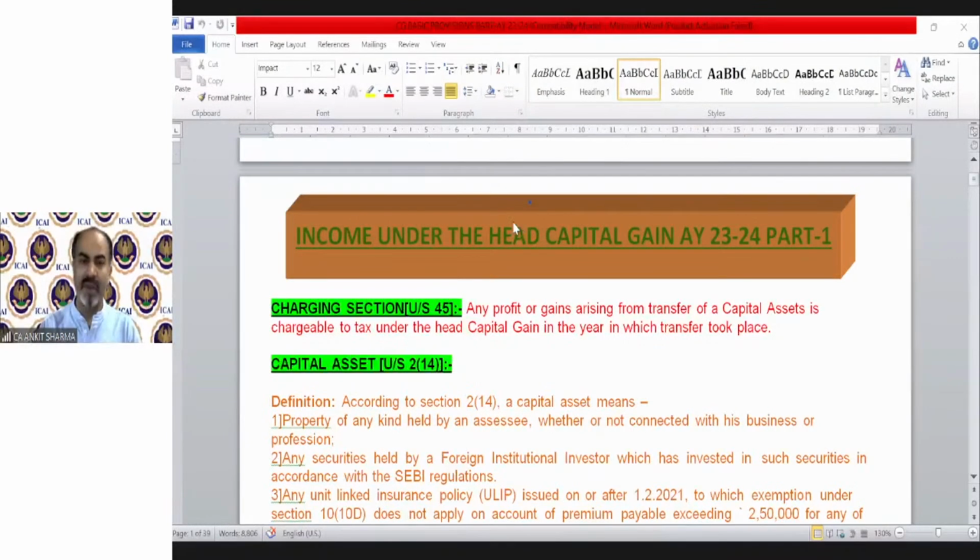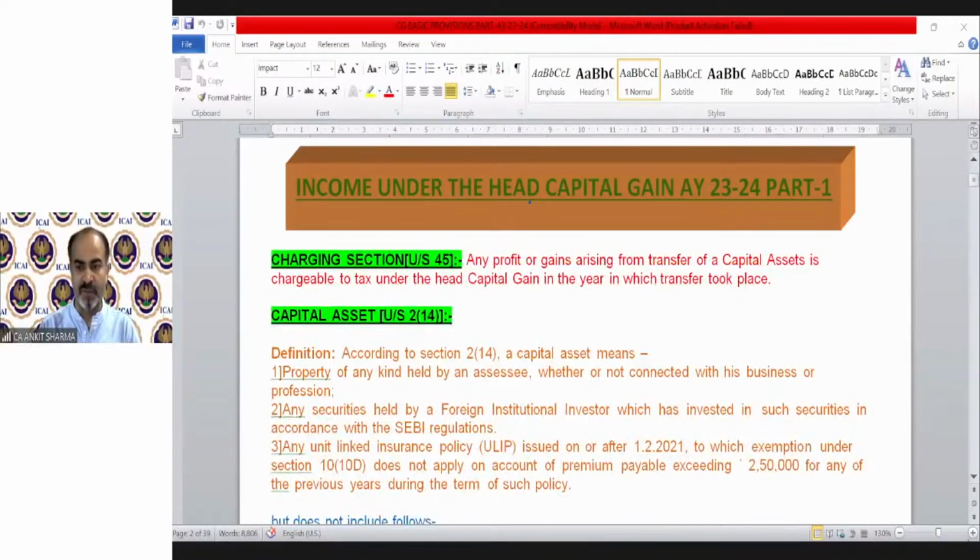For the time being, we have the charging section, which is section 45, and it says any profit or gain arising from the transfer of a capital asset. The charging section says that if there is a transfer of a capital asset, then that is chargeable to tax under the head capital gain, in the year in which the transfer took place.